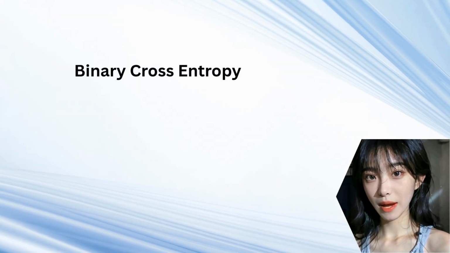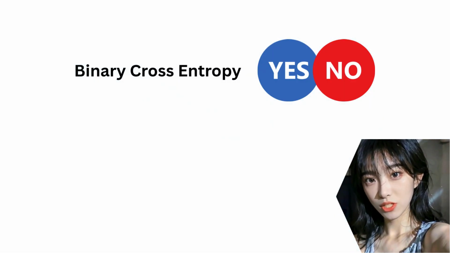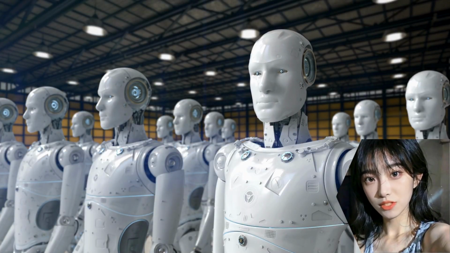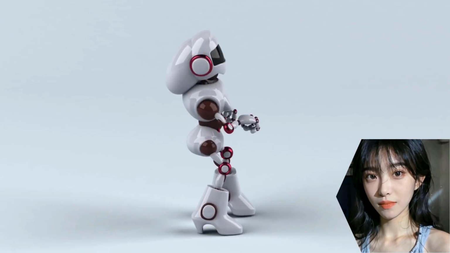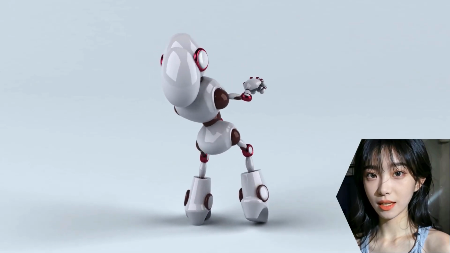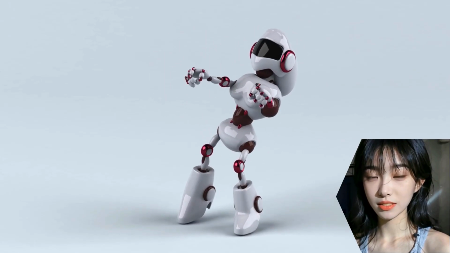So to recap, binary cross-entropy is the perfect loss function for any yes or no prediction. It works by measuring the model's surprise, heavily penalizing it when it's confident and wrong. This simple but powerful idea is what enables AI to master classification tasks all around us.